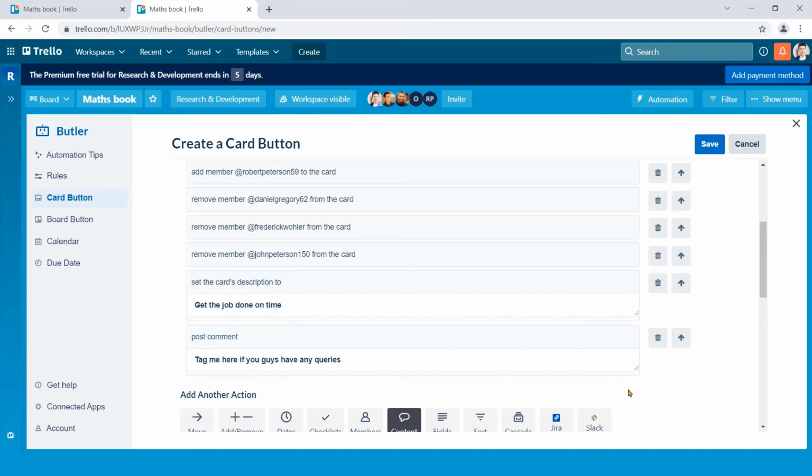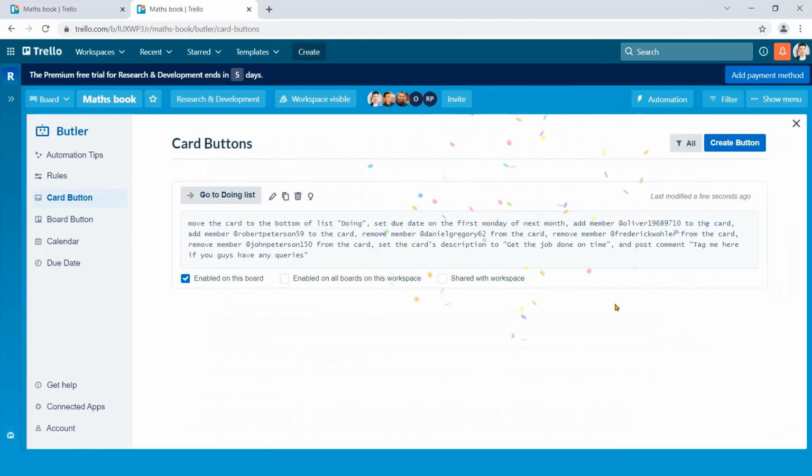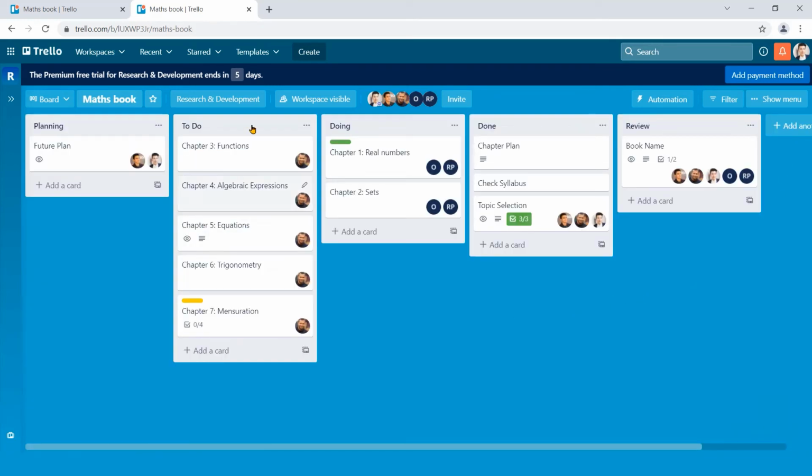Okay, I have done for now. To see the result of the card button automation, click the Save button. Congratulations! All the settings have been saved successfully and a Go to Doing List button has been created. Let's go to the Maths Book board.